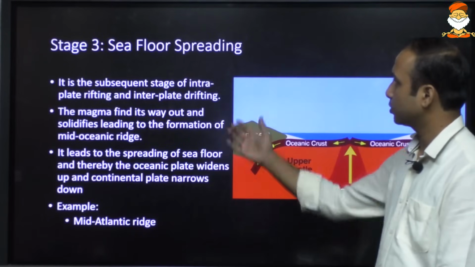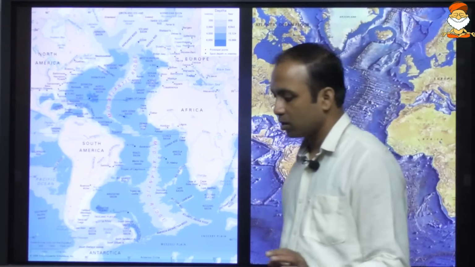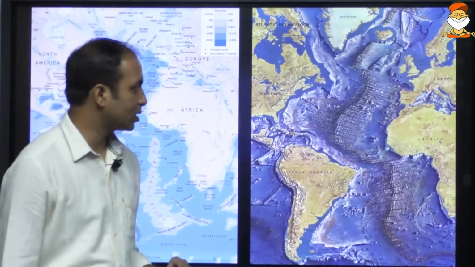In the subsequent stage, we see the opening of the sea, for example, the Red Sea, and in the next stage, sea floor spreading will take place, for example, the mid-oceanic ridge. The Mid-Atlantic Ridge is a classic example.